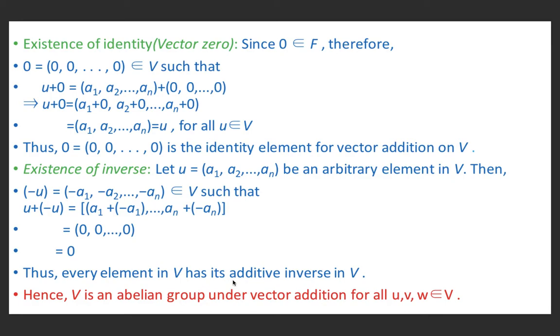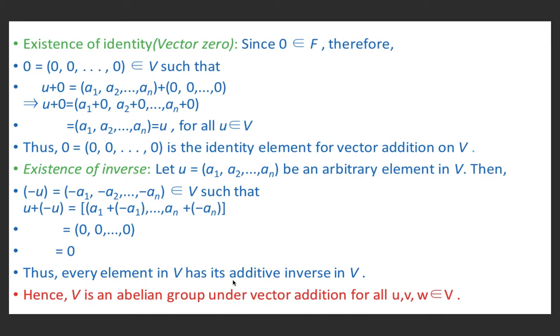But a1 + 0 is a1, a2 + 0 is a2, an + 0 is an. And this is equal to U for all U belonging to V. Thus 0 equal to (0, 0, ..., 0) is the identity element for vector addition on V. Now existence of inverse. Let U equal to (a1, a2, ..., an) be an arbitrary element in V, then minus U is equal to, we will multiply each element of U by minus, (-a1, -a2, ..., -an) belonging to V.